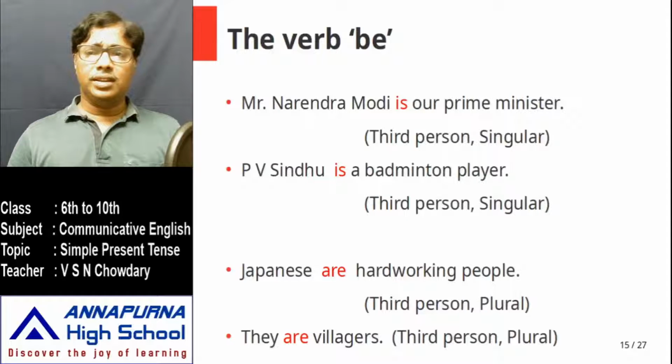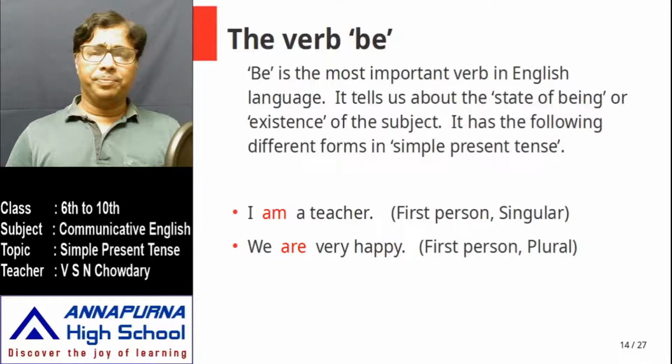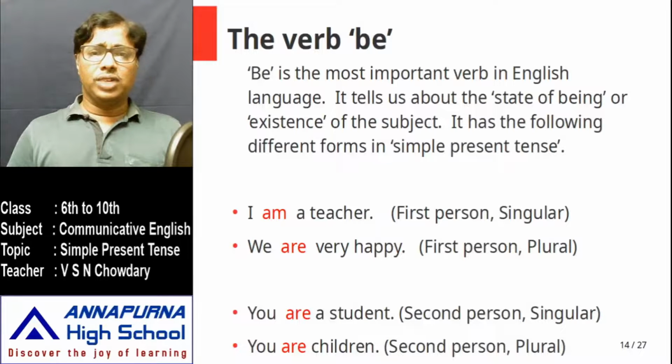Shall we go back to the verb one more time? This is what I told you. The verb be has various forms depending upon the subject. For first person singular, it is am. I am a teacher. I am a student. And for first person plural, we are. Now you don't have to learn these by heart. You're already familiar with all these forms. You never say I are, or we am. Somehow we learnt these forms so well that you'll be wondering why I'm taking so much time to explain this.